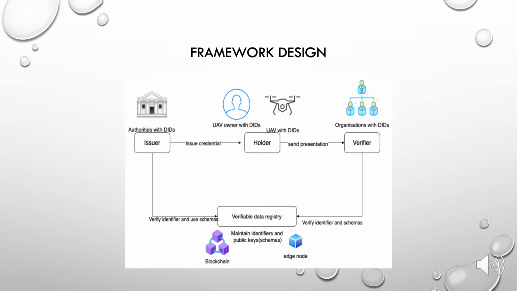The holder is a UAV owner who can receive verifiable credentials from the issuer. The verifier is the service provider that can verify the verifiable credential from the holder and store proofs of the issuer claims. The claims in a credential can be any subject, such as a driving license.